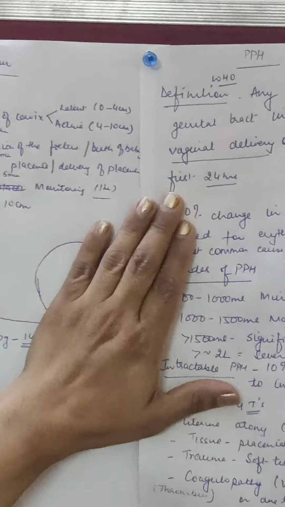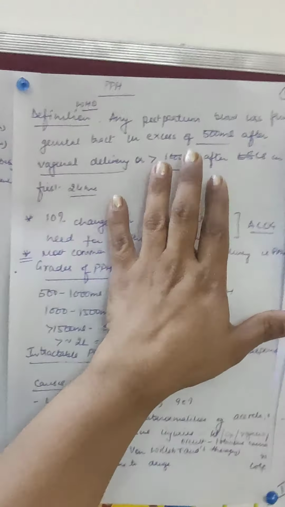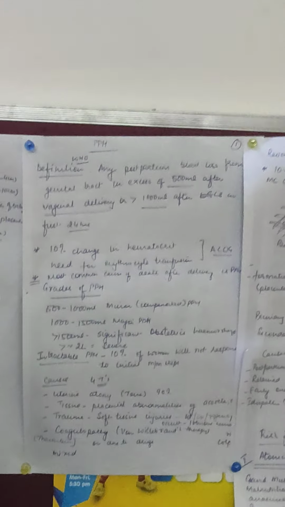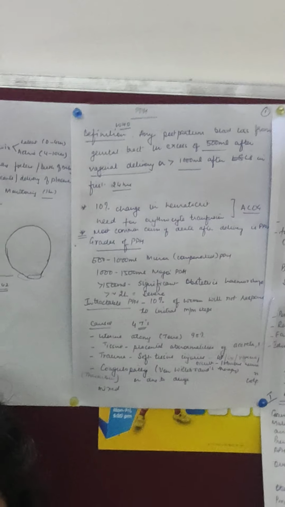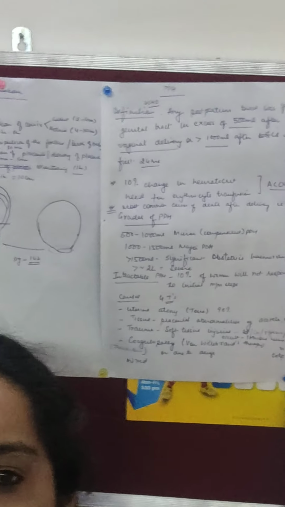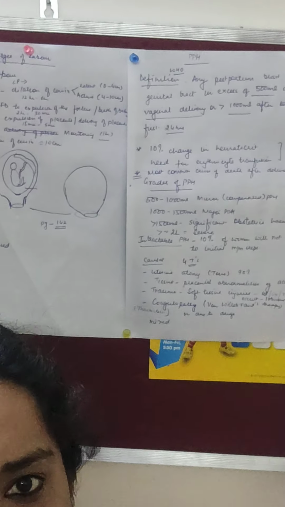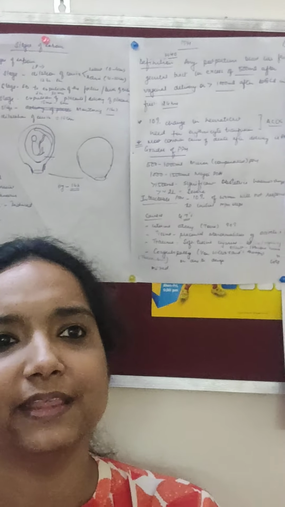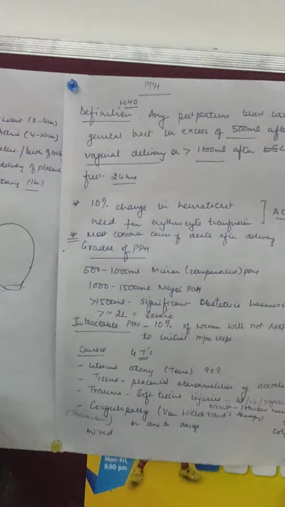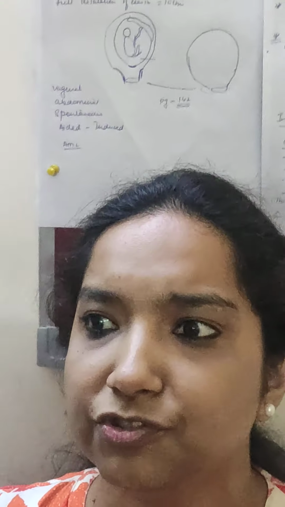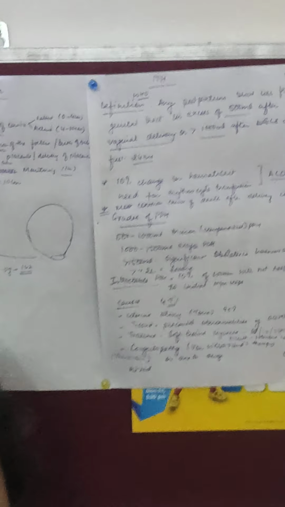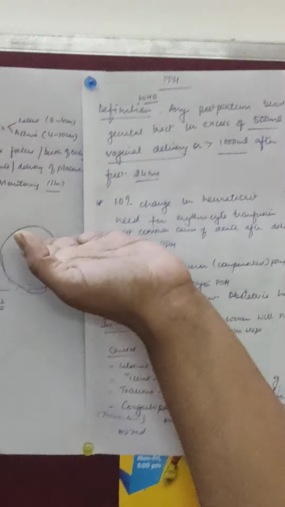Now, coming back, as I have already told you, there is a set amount of blood loss which we are going to see, say 500 ml. But this is more of a quantity. I have to take a fresh mop, soak it in, calculate how much it is soaked with blood, pre-weigh it, post-weigh it, and then calculate the difference. So it is more of a theoretical thing. I am seeing that the patient is collapsing, she is profusely bleeding, but I am waiting to see whether it is 500 ml, whether it is 1 liter or not. So it is more of a theoretical definition.